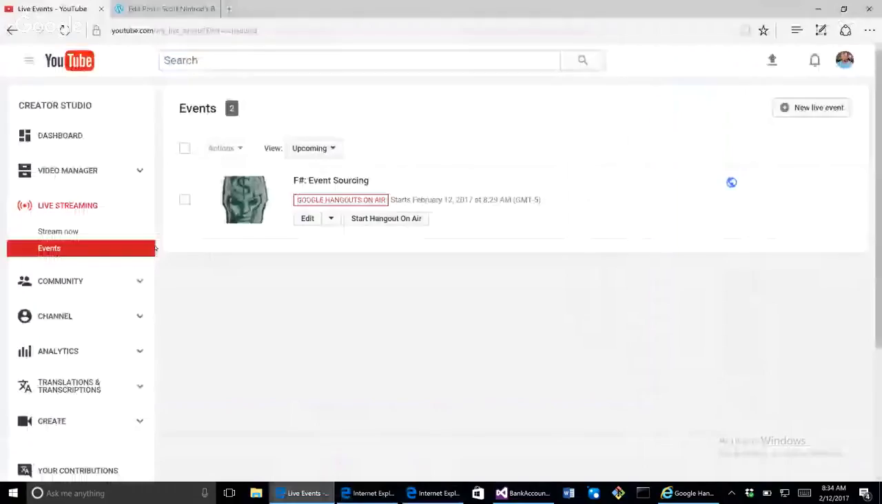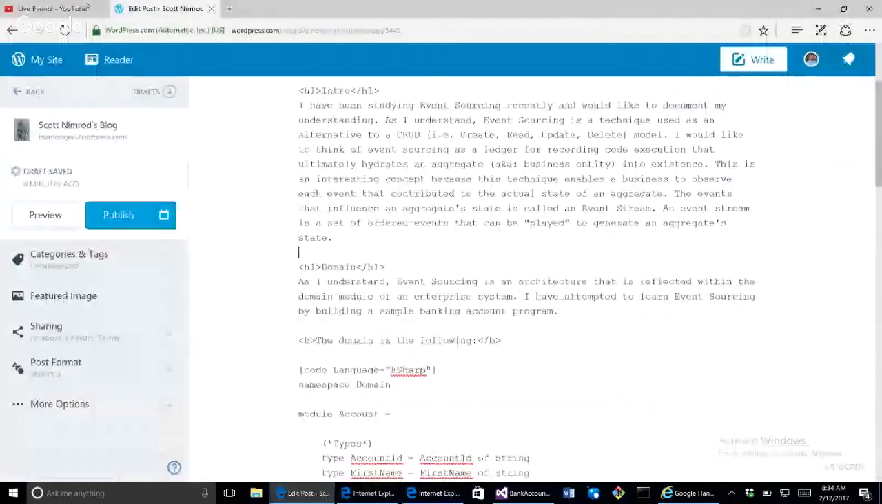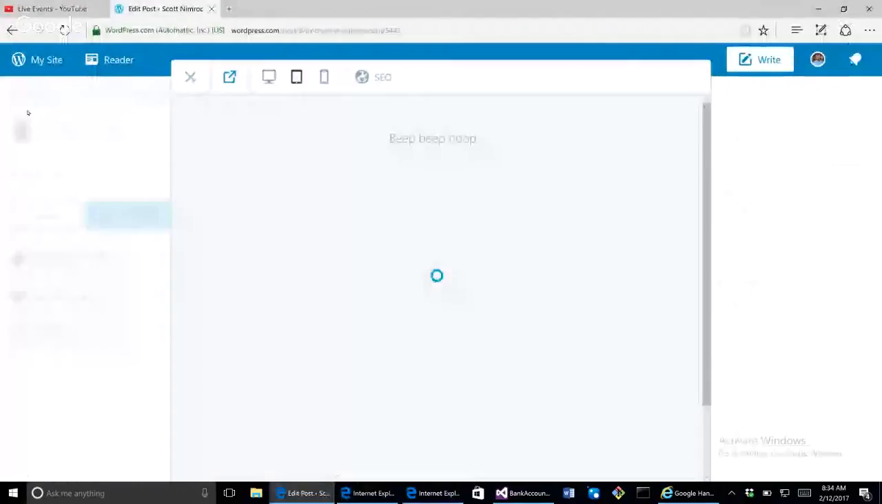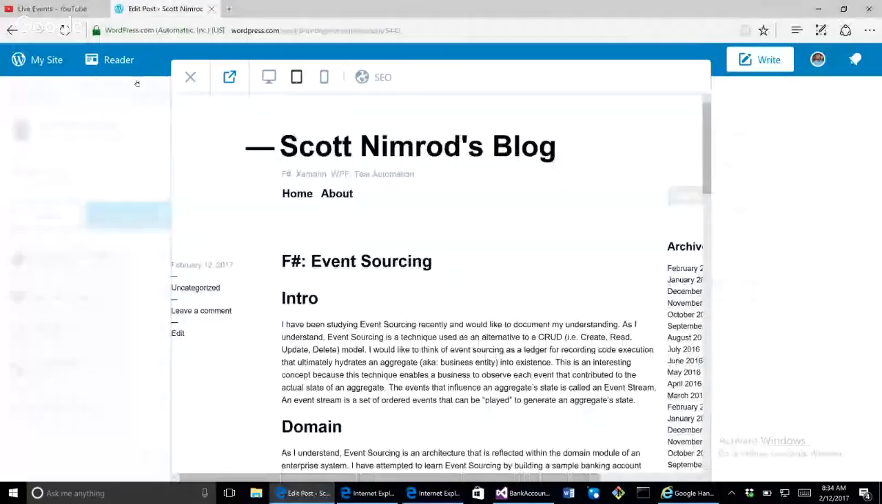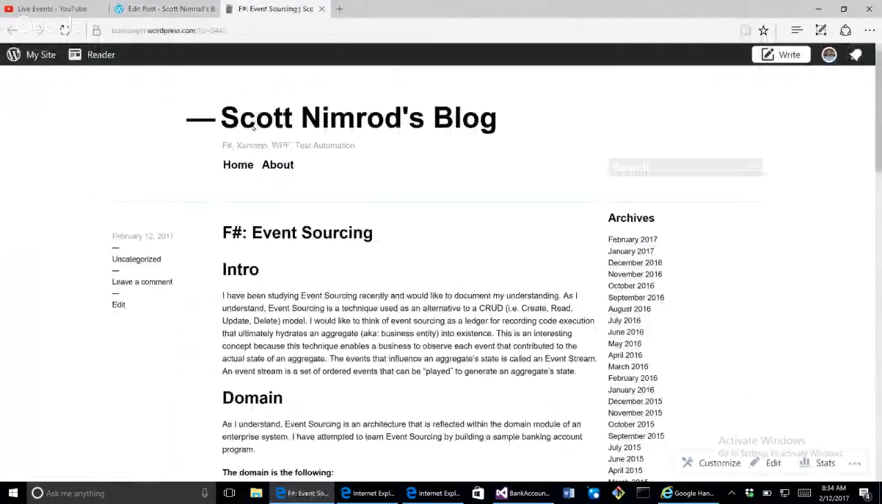Yeah. All right. So anyway, this is the blog post that I'm currently getting ready to publish. It's called F Sharp Event Sourcing. Okay. And basically, I'm going to take this video and I'm going to embed it probably right below this intro and above this first paragraph right here.